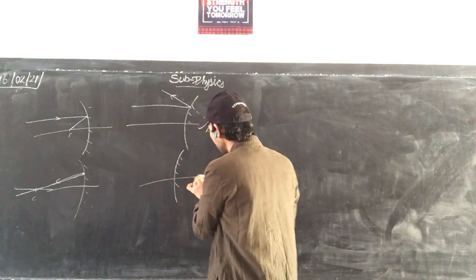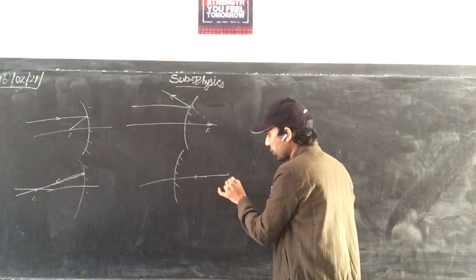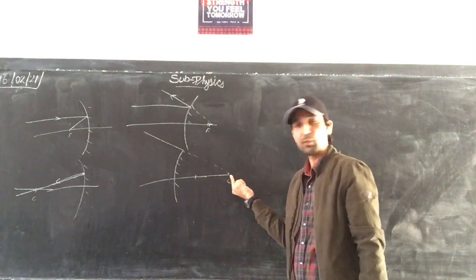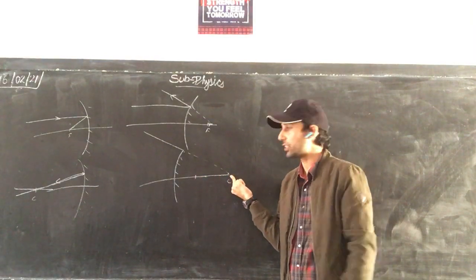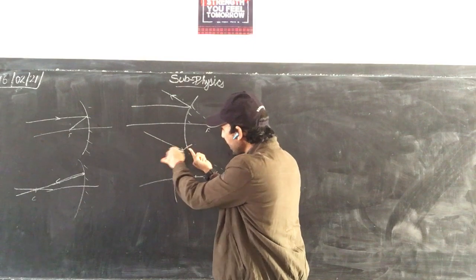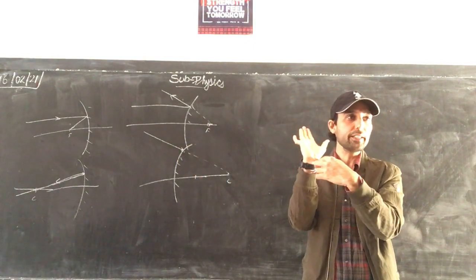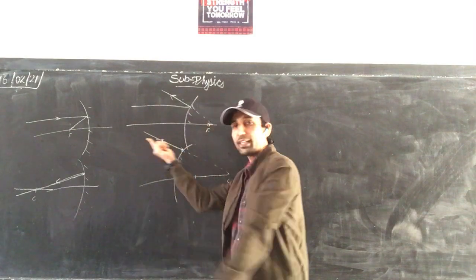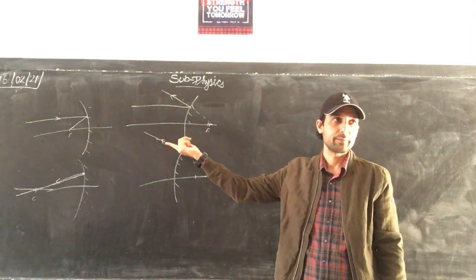Convex mirror, focus, center of curvature. So any ray directed toward the center of curvature will pass through it. Now it is incident at what angle? 90 degrees to the mirror. Angle of incidence again 0. So the angle of reflection is also 0, and it will trace its path backward.